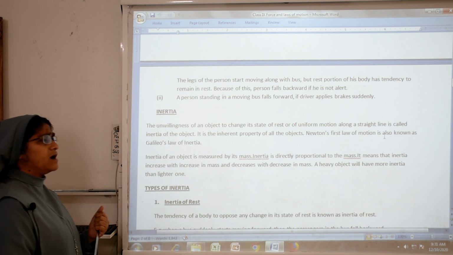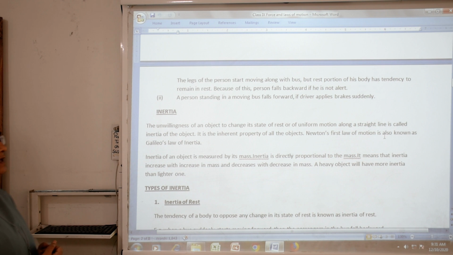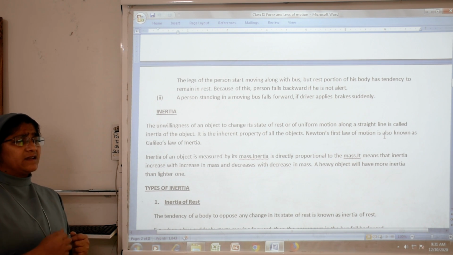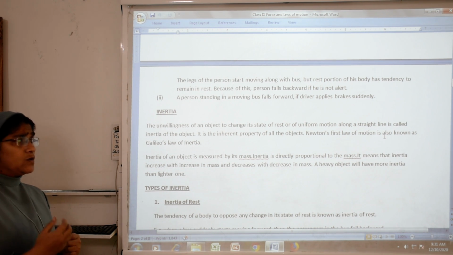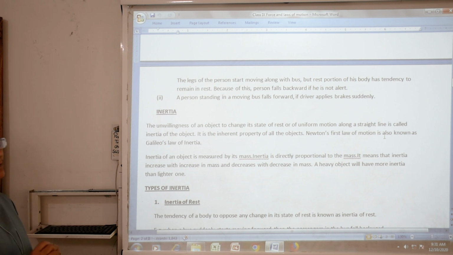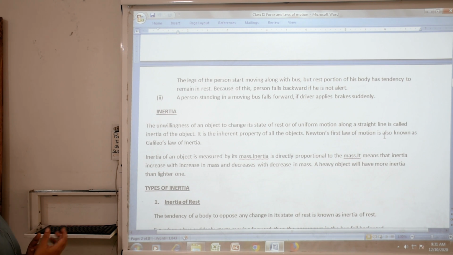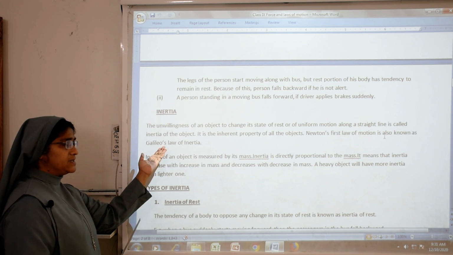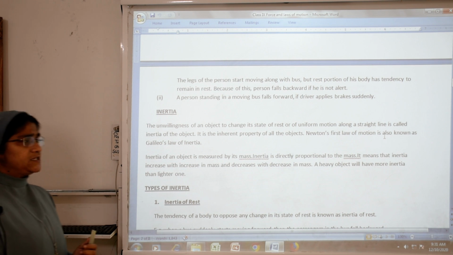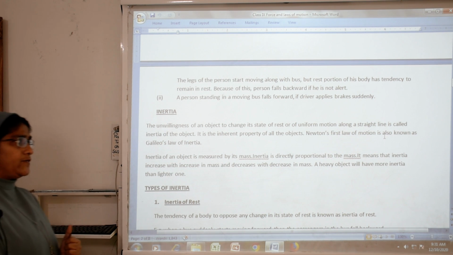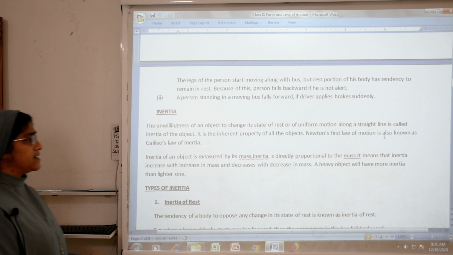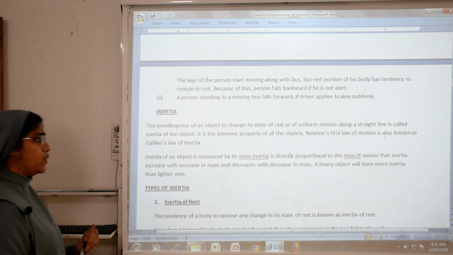Inertia means the unwillingness of an object, meaning it does not like to change its position. For example, a table wants to remain at rest, and that is unwillingness. The unwillingness of an object to change its state of rest or of uniform motion along a straight line is called the inertia of the object.